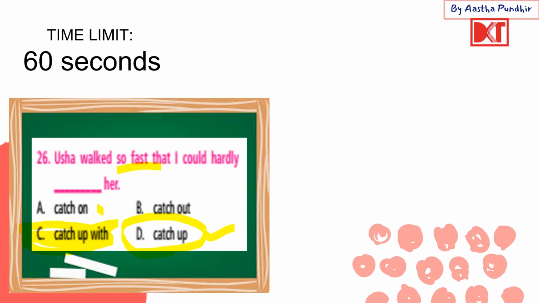Then we have catch on. Catch on we can use when something is catching on, becoming very popular, or when you're trying to interpret or understand what somebody else is saying, like, I'm trying to catch on to what you're trying to say. All right. Then we have catch out. Catch out could be used when someone takes you by surprise, sort of thing. Okay, someone takes you by surprise: I've been caught out. All right.